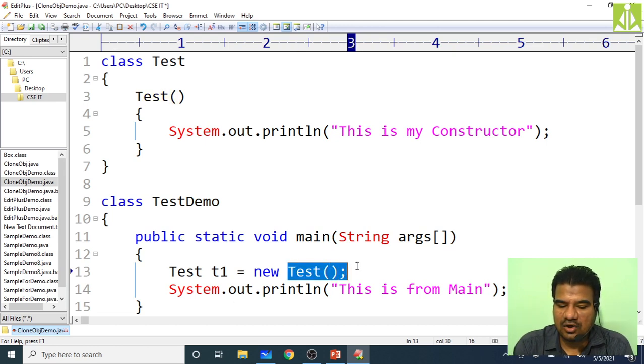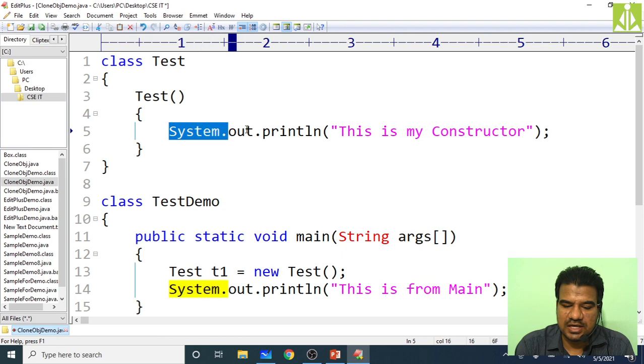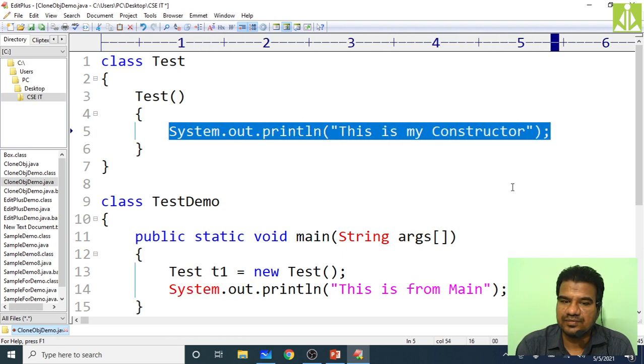Over here we are calling the constructor. The invocation of the constructor will allocate the memory to t1, and it will also invoke the constructor method inside the test class. As you are creating this test class object t1, it should call the test constructor without any parameters. So before the message this is from main, you will get the message this is my constructor.